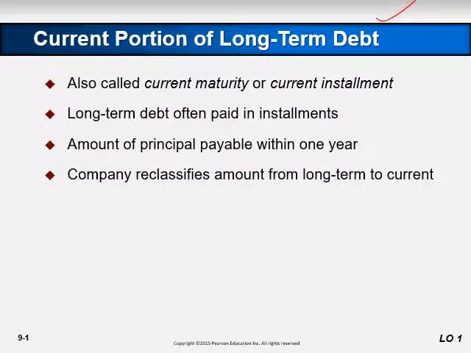The other liability with a known amount, the last part, is the current portion of long-term debt, which is also called the current maturity or current installment. So, for example,